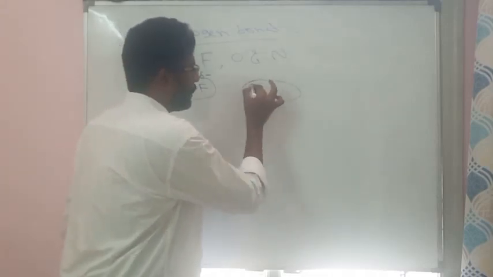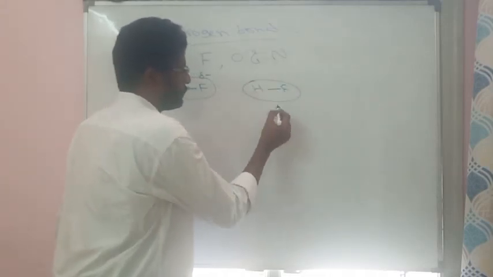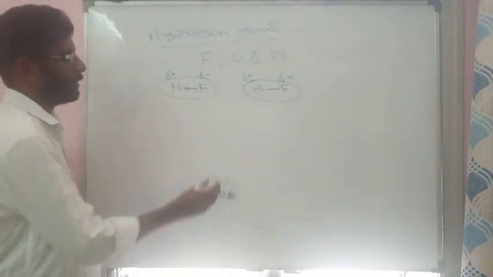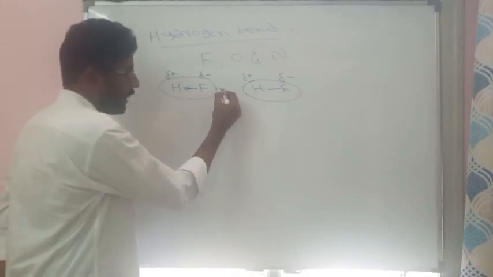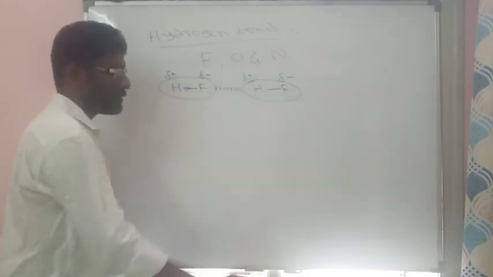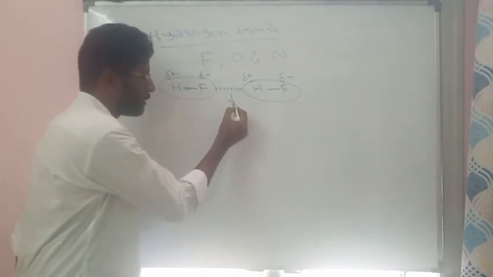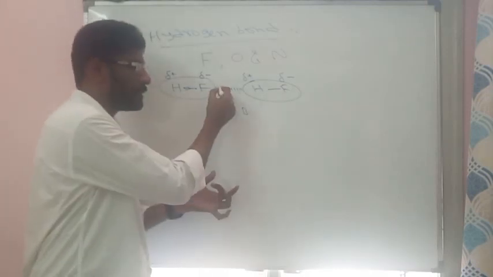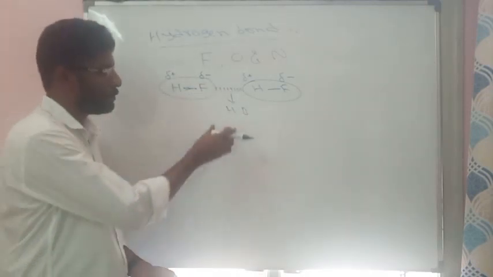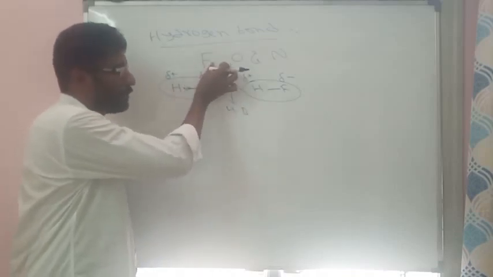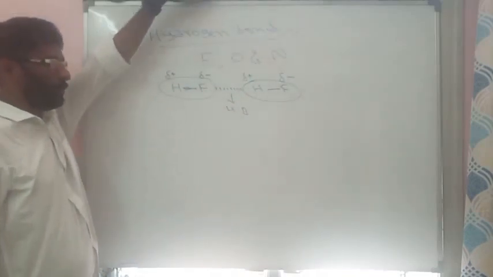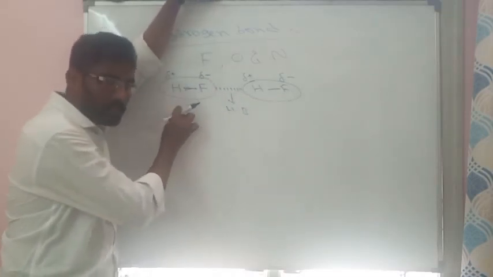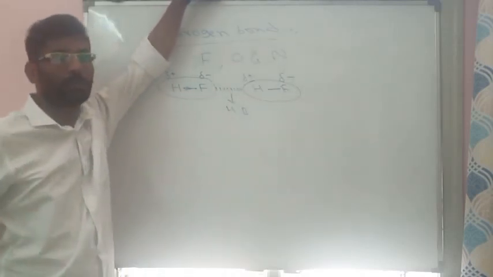The same thing will happen in another HF molecule. Here fluorine will exhibit partial negative, hydrogen will exhibit partial positive. Between these partial charges of fluorine and hydrogen, there is a formation of interactions. These interactions are called hydrogen bond. Hydrogen bond is a partial bond, represented with a dotted line. So hydrogen bond always exists between atoms like fluorine, oxygen and nitrogen. Here the hydrogen bond is present between two molecules: this is one HF molecule and this is another HF molecule.